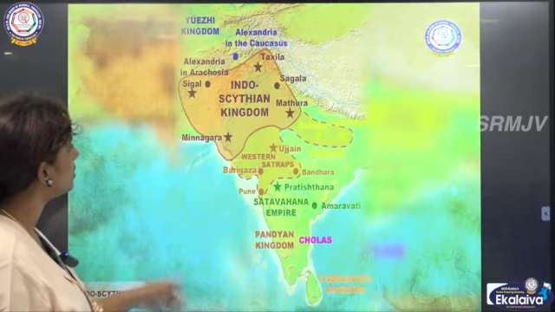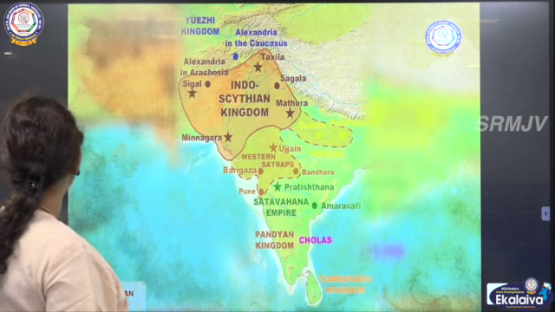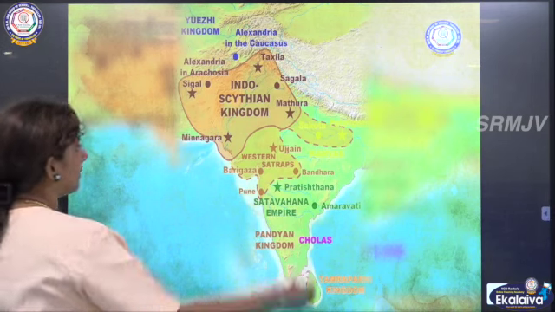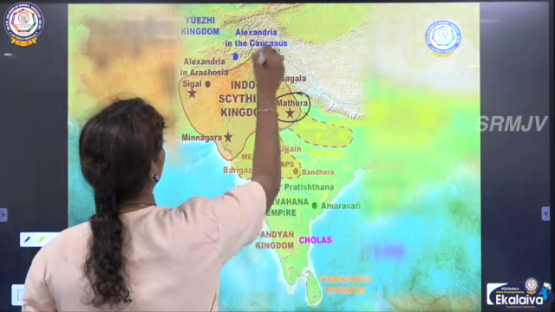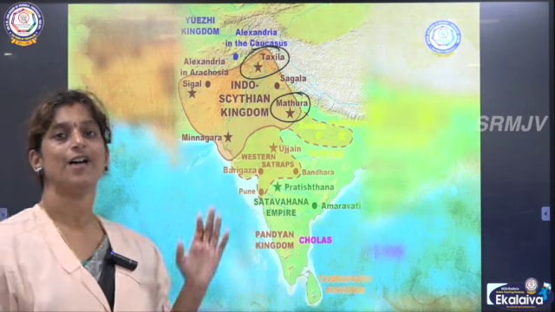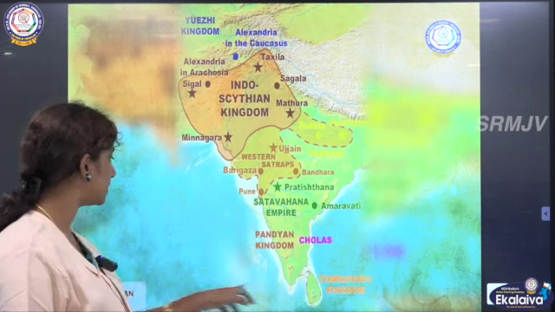So here you could see Mathura and Taxila being located in our country. Yes, hope you could see that. Mathura and Taxila. So these two were the important places where these Sakhas started to settle. Right.